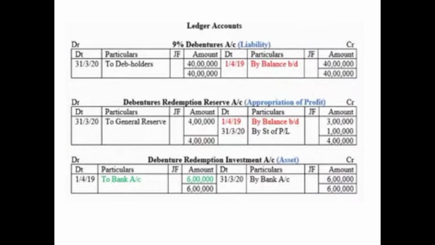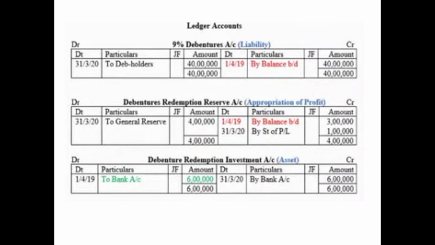On the credit side, we'll show on 1st April 19, because it was already having a balance. So we'll write by balance, again brought down 3 lakh. And with whatever it has increased, it will be posted on the credit side. So we have transferred 1 lakh rupees more here. So on 31st March 2020, we'll write by statement of P&L 1 lakh. And by whichever amount it has reduced, it will be posted on the debit side. So on the debit side, we have shown on 31st March 2020 to general reserve, where we have transferred this amount, that is 4 lakh, and the account has been closed.